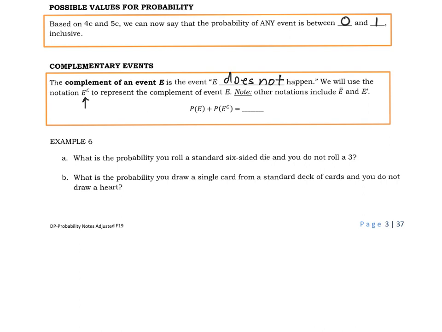There are other notations. So if you look on MyOpenMath and you see this notation or this notation, those also mean complement. MyOpenMath is fairly new for us, so I'm sure as time passes we'll get rid of any kind of notation other than what we've been talking about. But until then, you need to know those other notations. So the probability of the event happening and the event not happening is going to be 1.